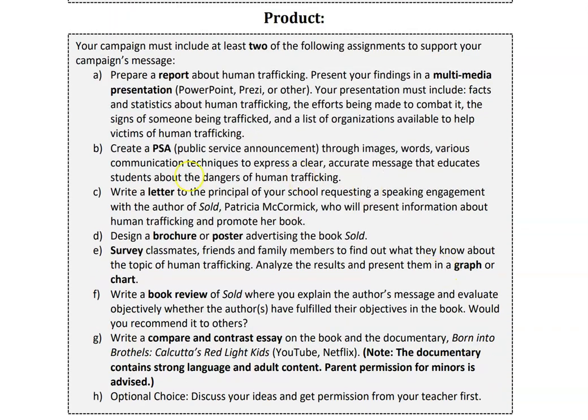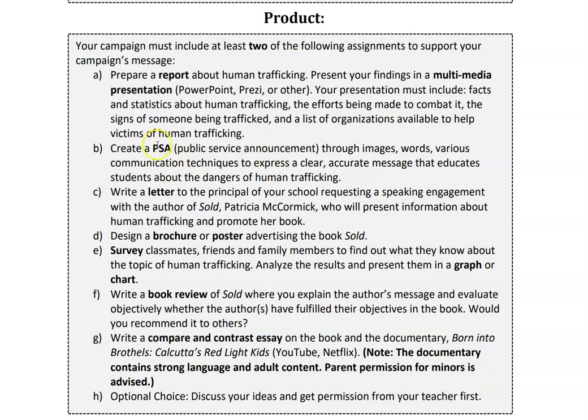The second option here is a PSA, a public service announcement. In other words, when you're driving down the highway and you see on the side of the road a billboard for Click It or Ticket, that is a public service announcement. You can see there's a message on there. The message is brought to you by a particular company or organization. And then there's images to show the impact of what they're trying to portray through that public service announcement. You can also Google PSA on the internet and look for some great public service announcements.